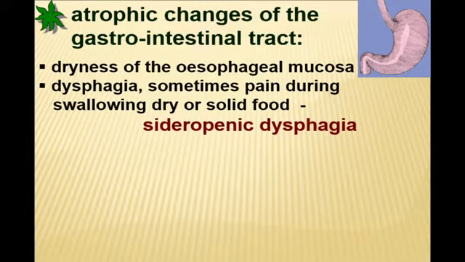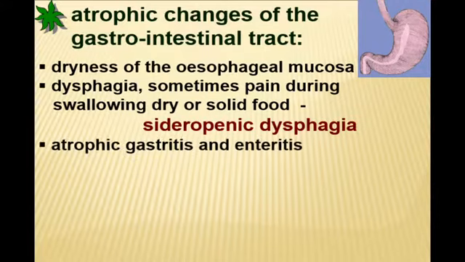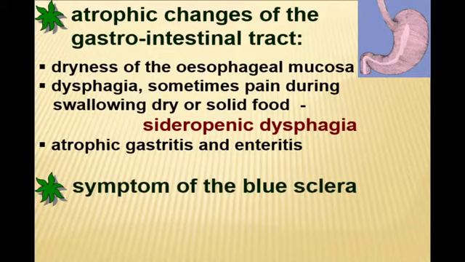It is not caused by narrowing of the esophagus. It appears due to the sideropenic process. The process goes downward and due to dystrophic atrophic processes in the stomach and intestinal mucus there will be problems with digestion and absorption.